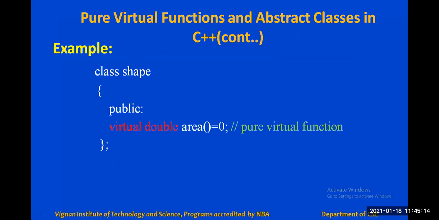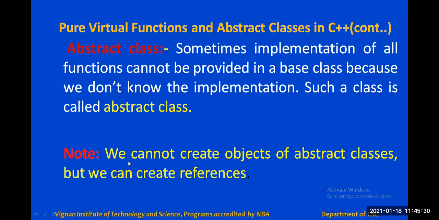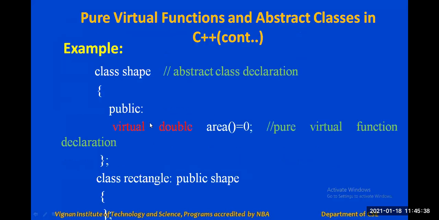But we can create a reference to the object. That means we can create a pointer of this class, so shape asterisk obj. What is asterisk obj here? A pointer to this class. So we cannot create an object of the abstract class, but we can create references. This point is important. Now you can see the complete example.